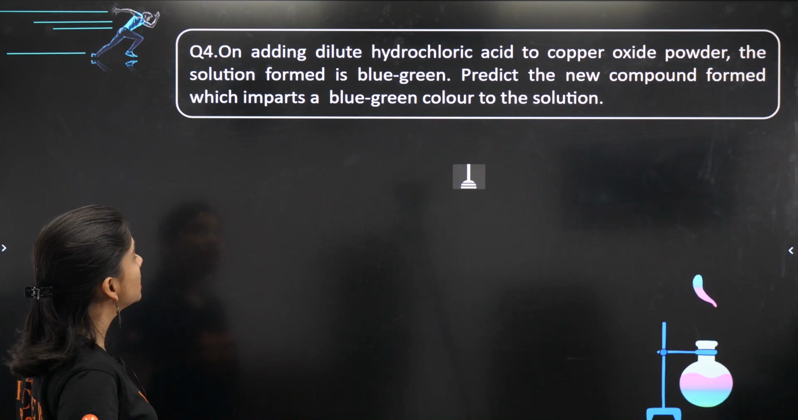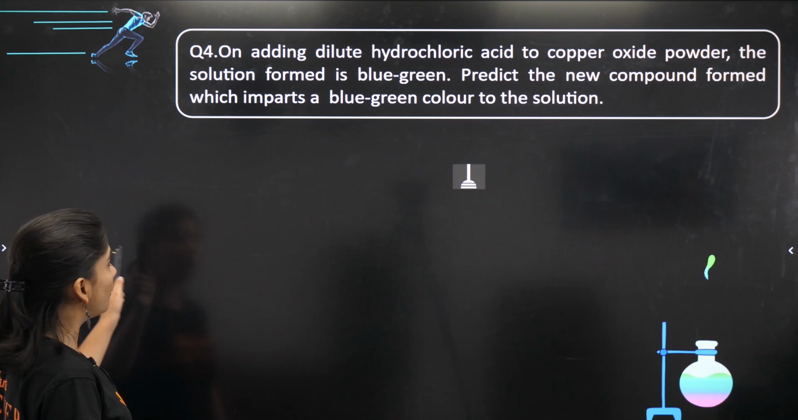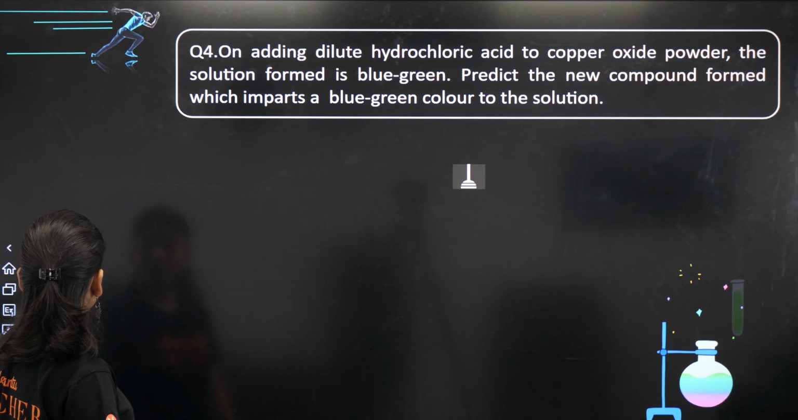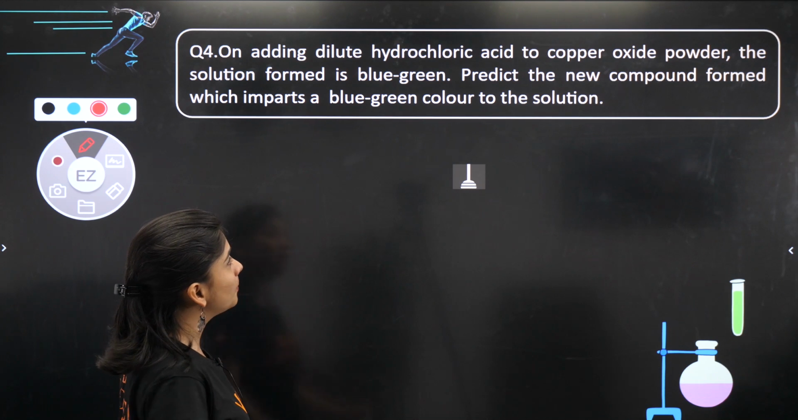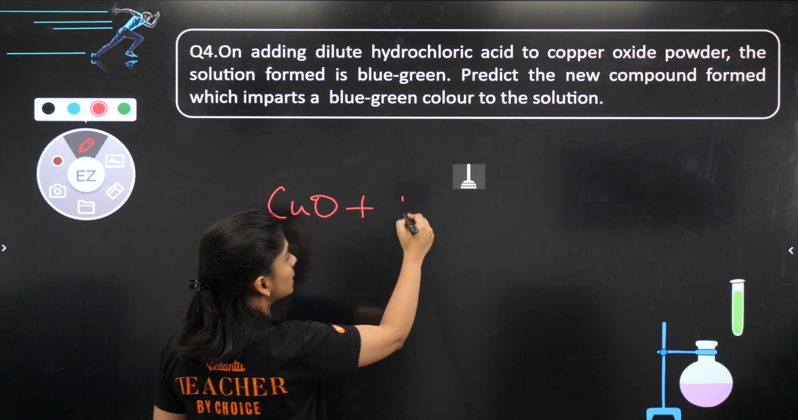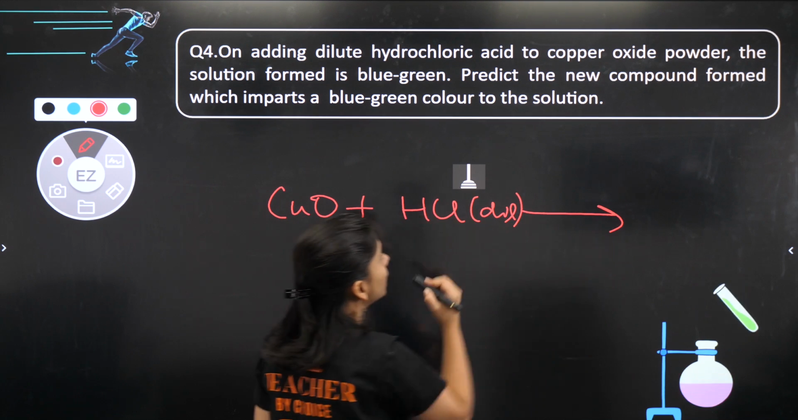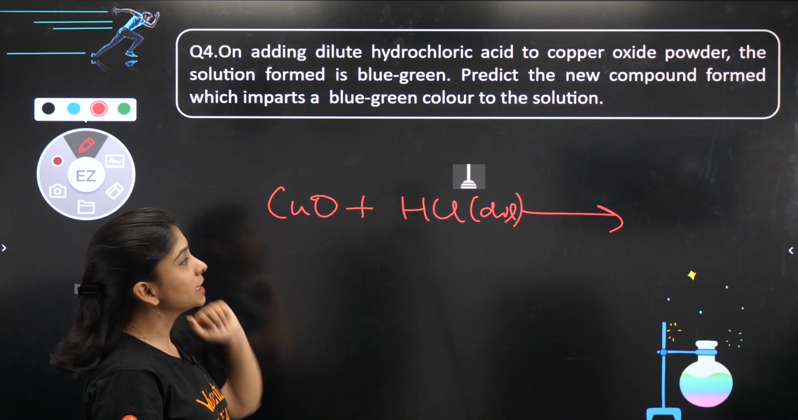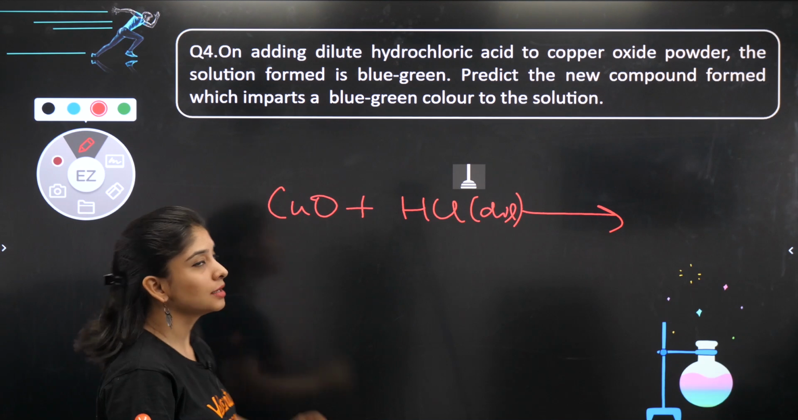Let's move ahead. Now the question is, on adding dilute HCl to copper oxide, you have HCl, you are putting it into a metal oxide. The solution formed is blue-green in color. Copper oxide, you have mixed it with dilute HCl and a greenish blue color substance is formed. Tell me what exactly is the compound formed which imparts this blue color.